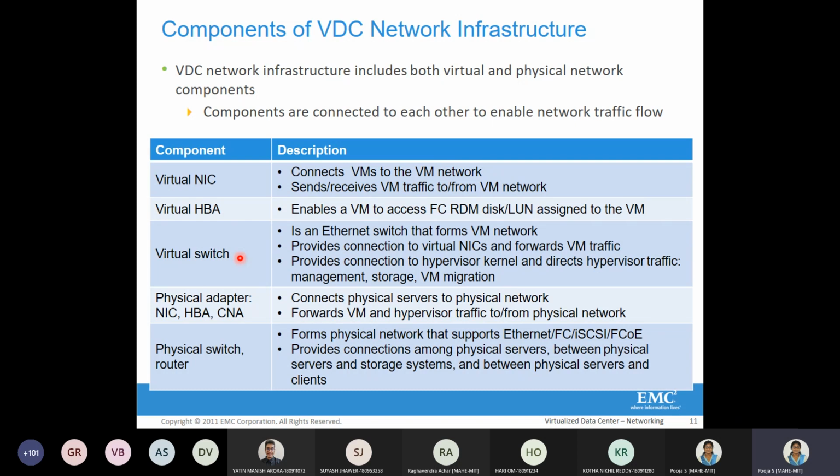Whatever input output traffic comes from the user, the VM will forward it via the virtual NIC to the virtual machine network. I'll come to the virtual HBA after discussing the virtual switch.